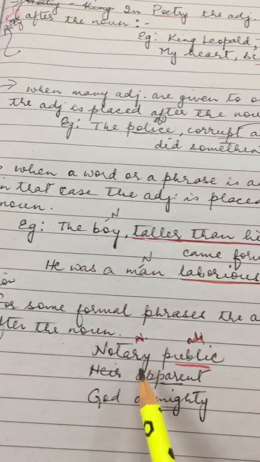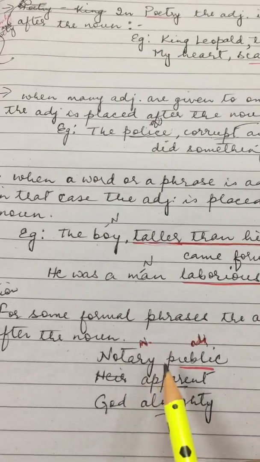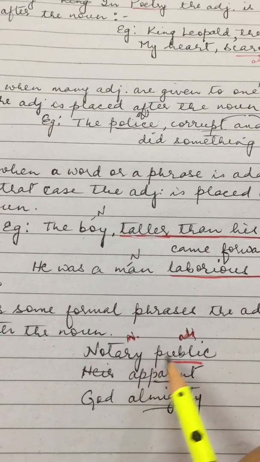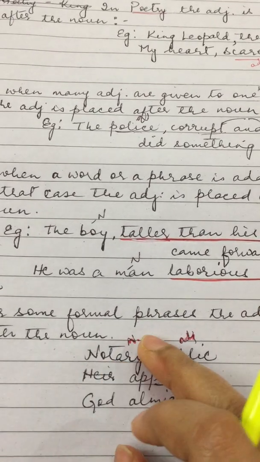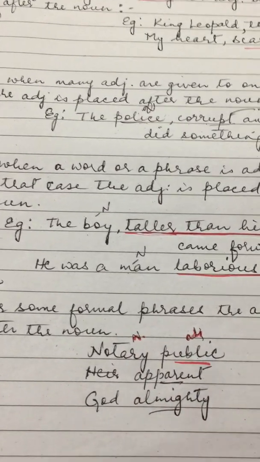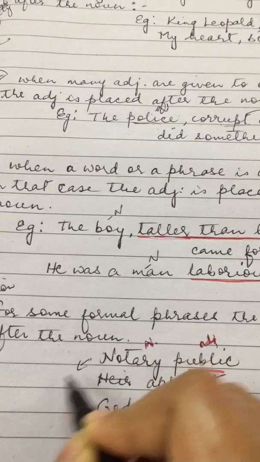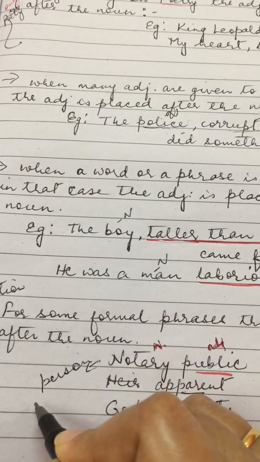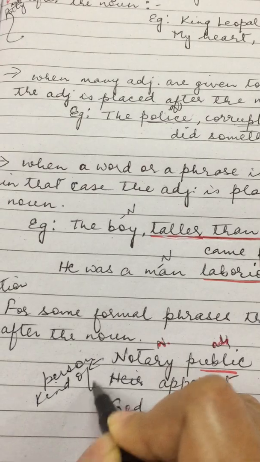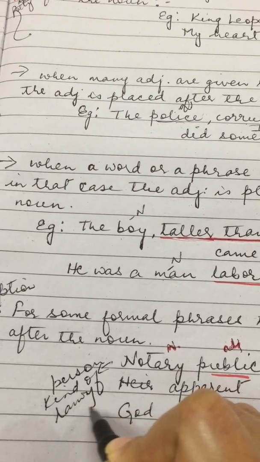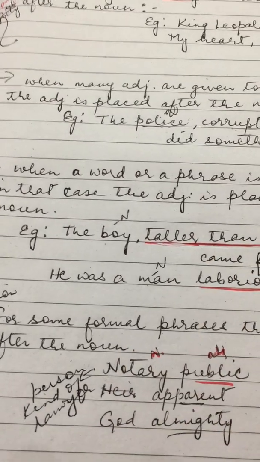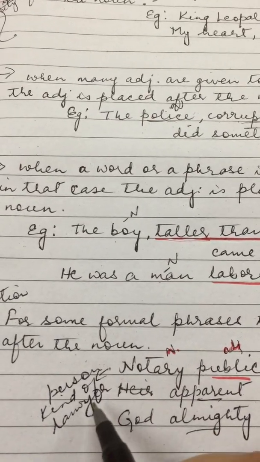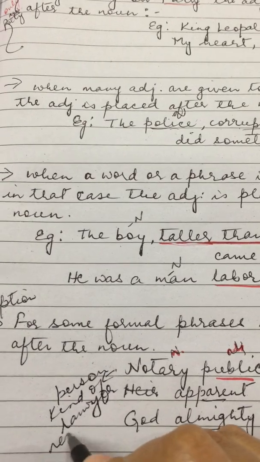It is notary public. Here public is the adjective and notary is the noun. Now what is the meaning of notary public? Notary is a person, or you can say he is a kind of lawyer, who is responsible to do legal work. Okay? You should understand this much.